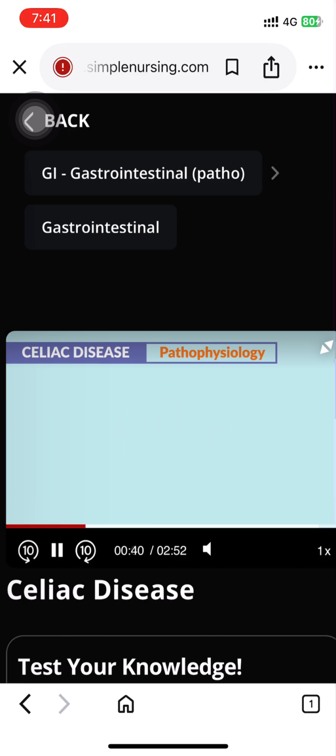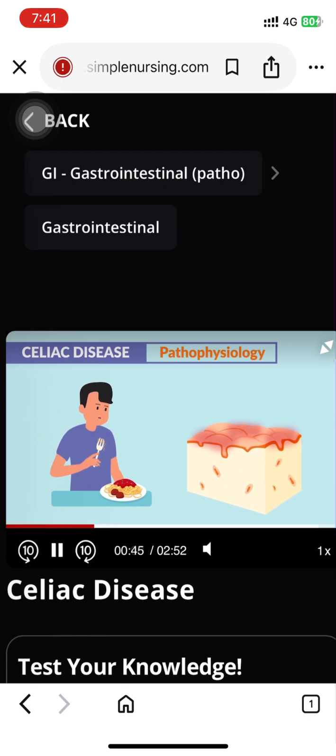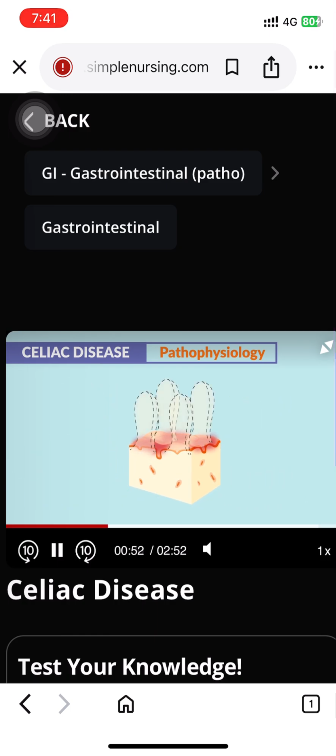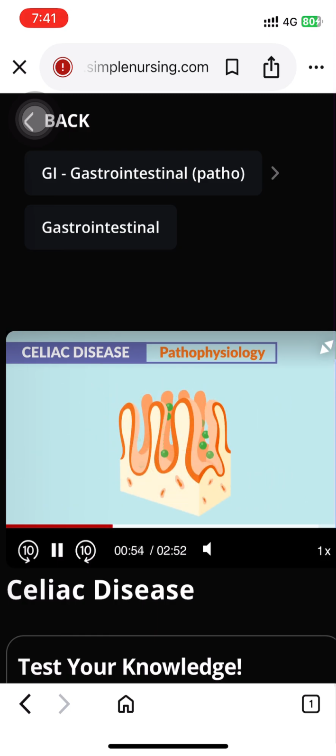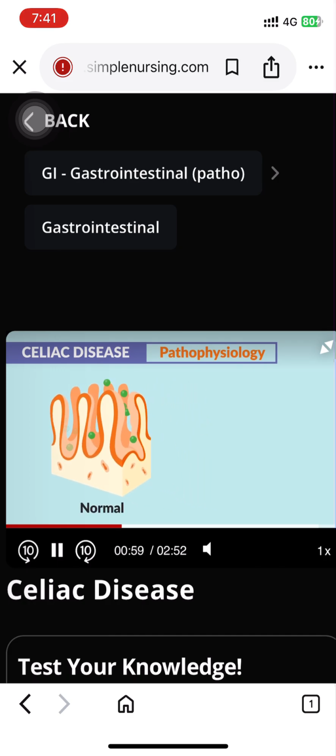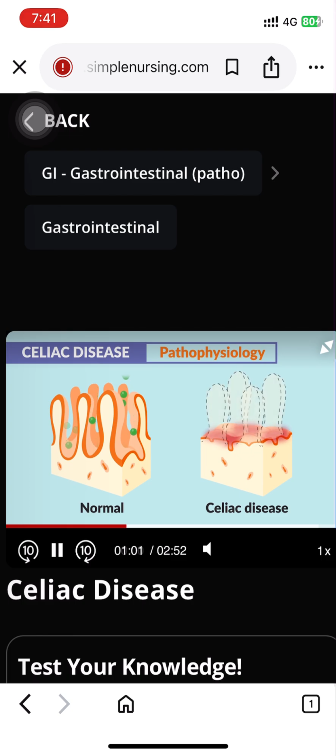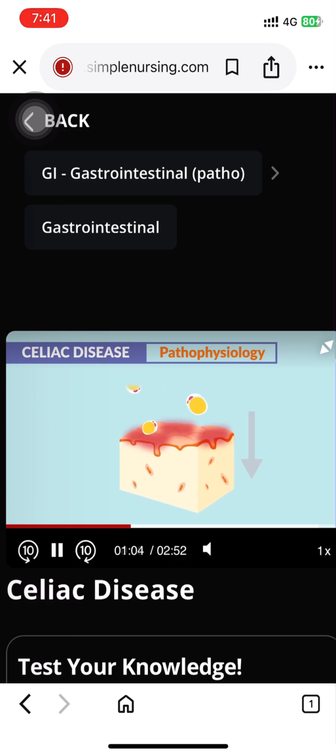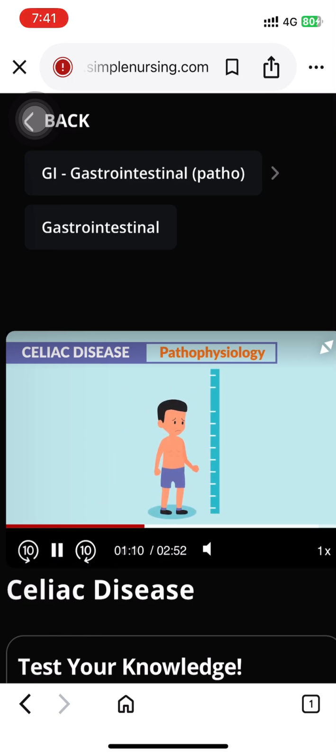Now the pathophysiology is pretty simple here. When gluten is eaten, it leads to inflammation that damages the intestinal mucosa and prevents absorption of nutrients. The key hallmark is the absence of intestinal villi. Normally we find curvy folds inside the intestines that help to absorb nutrients. But in celiac disease, we find a loss of these folds, resulting in a loss of surface area and a malabsorption of fats. So children with celiac disease usually have stunted or slowed growth.